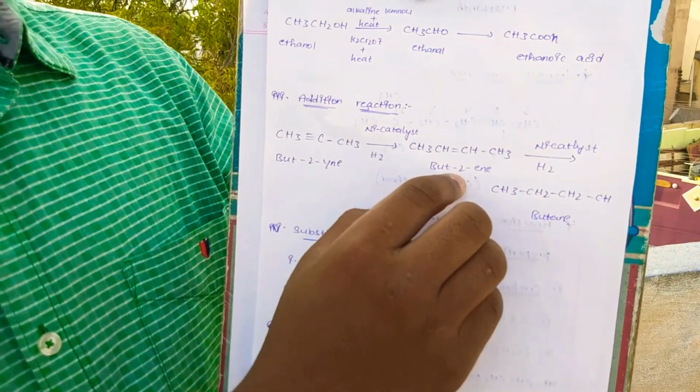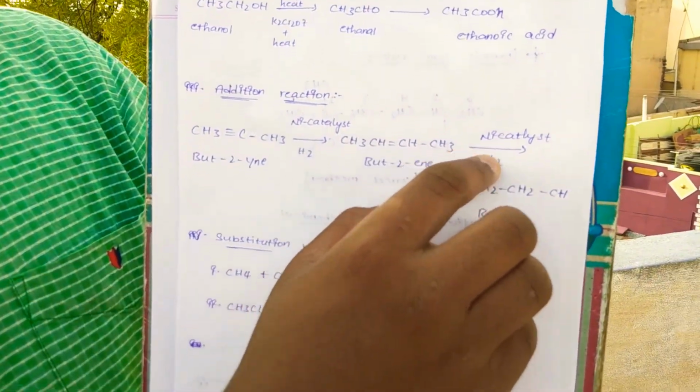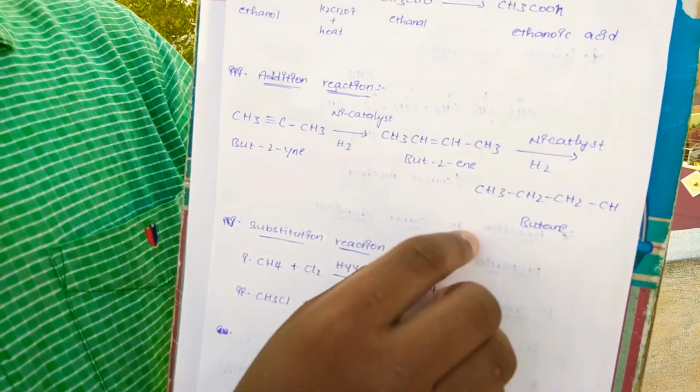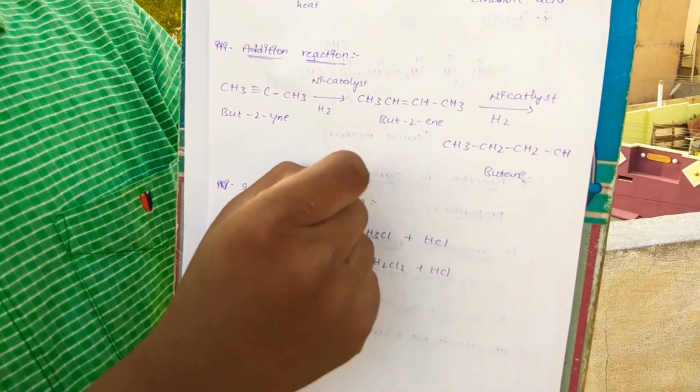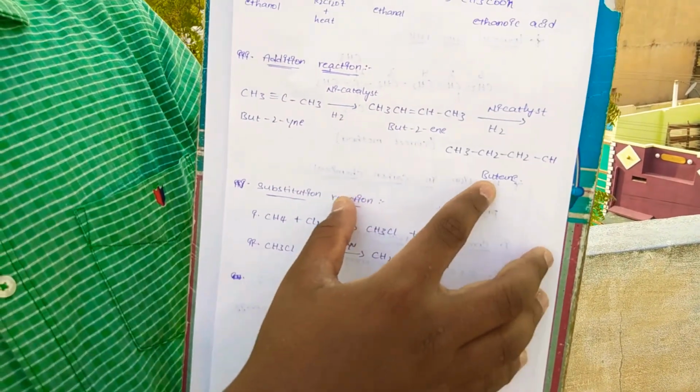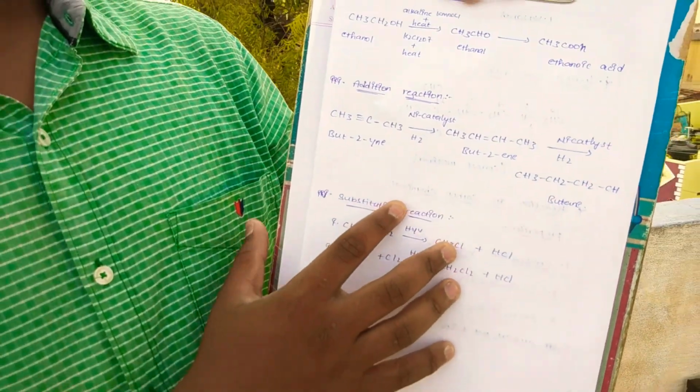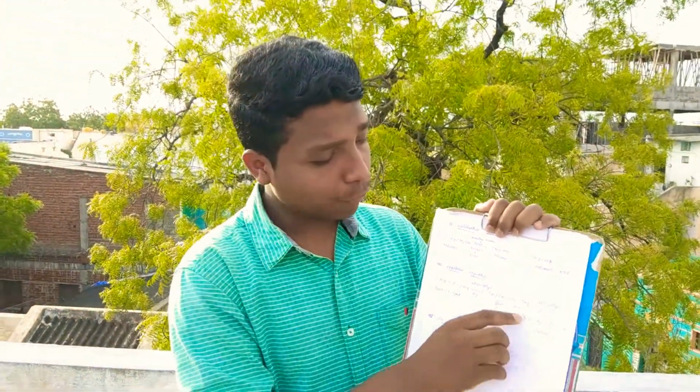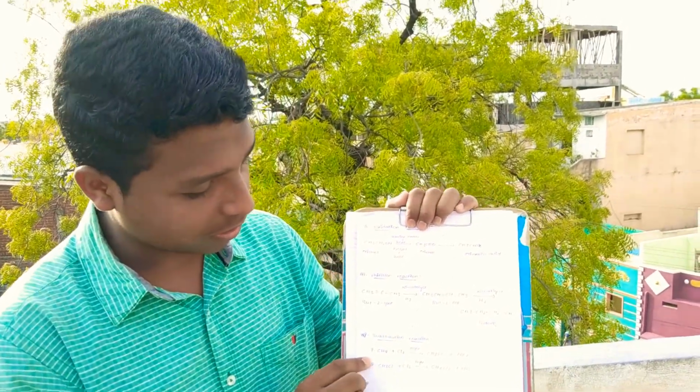The butane plus Nickel catalyst and hydrogen, in the presence of CH3, CH2, CH2, CH. The butane will occur. Butane is nothing but four carbons in the chain. Here four, 1, 2, 3, 4. Four carbon atoms are there. So here we conclude that four carbons are there in the chain. This is butane. And this is the last reaction, substitution reaction.